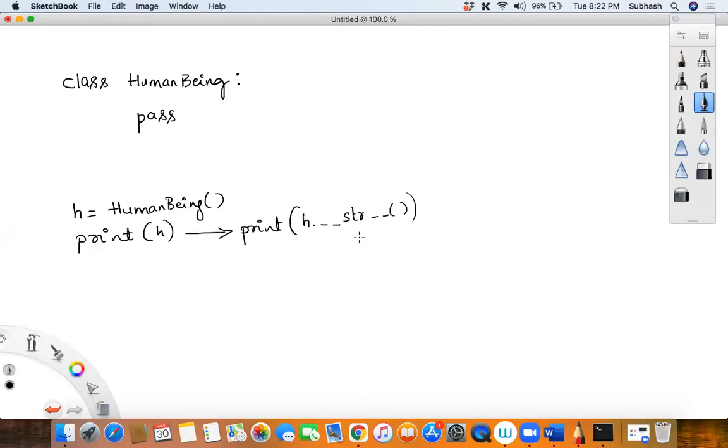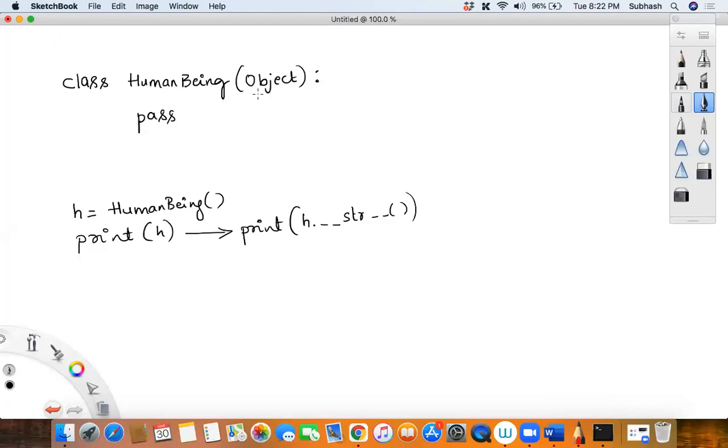So where is it defined? It is defined in one of the classes called the object class, right? So what is that object class? As Ankur was telling, the object class is called the mother class or father class or whatever you can call it. So this is how it will be.